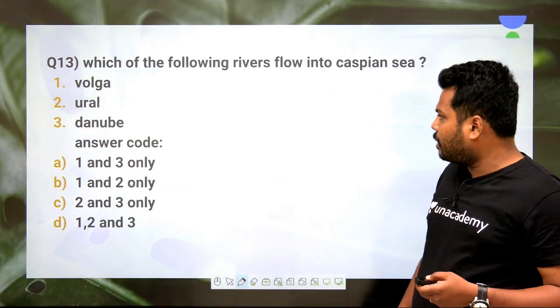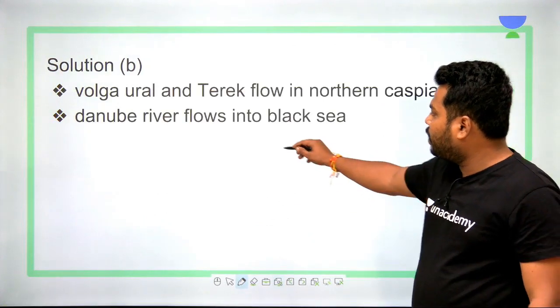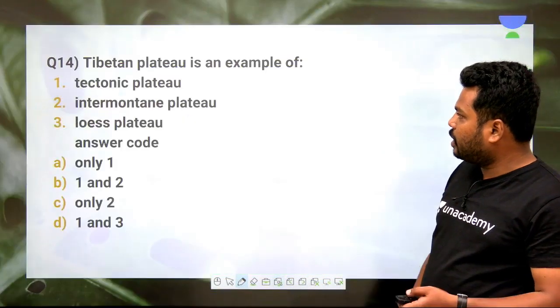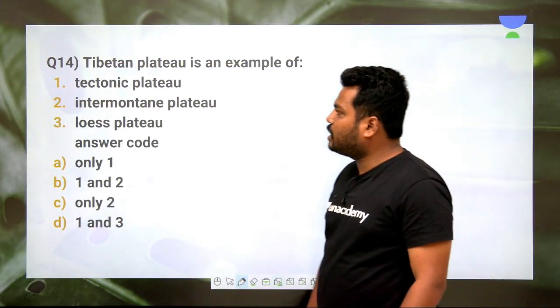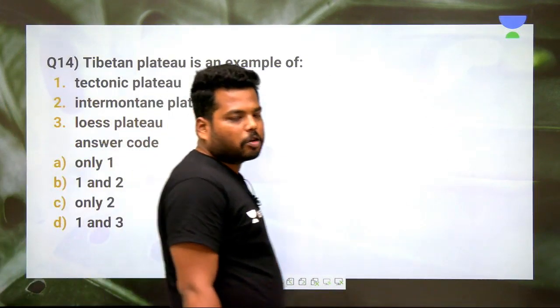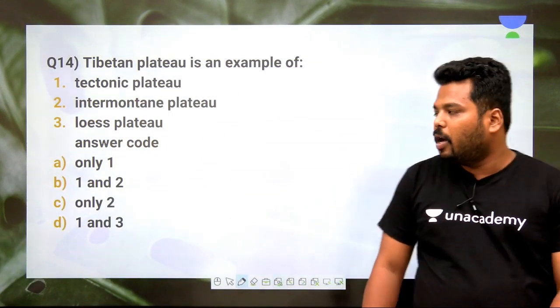So option 1 and 2, they are absolutely right. Clear? So Danube river, it flows into Black Sea. I already have said this. Now moving into next question. Tibetan Plateau is an example of, it is the world's largest and highest plateau, which is called as roof of the world, roof of the world.